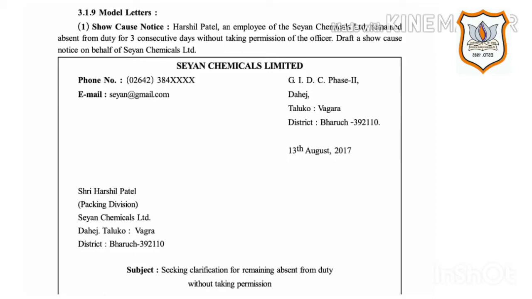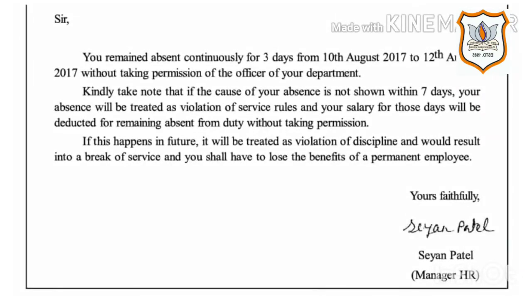On the right hand side, address and date, month and year of writing letter, and then on the left hand side, phone number and email address. Then on the left hand side, receiver's name and the name of the company. Then subject. Here the subject is seeking clarification for remaining absent from duty without taking permission. Then salutation on the left hand side and then body of the letter.